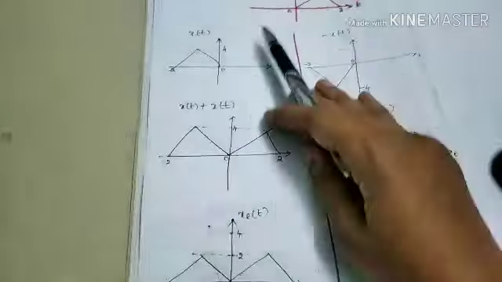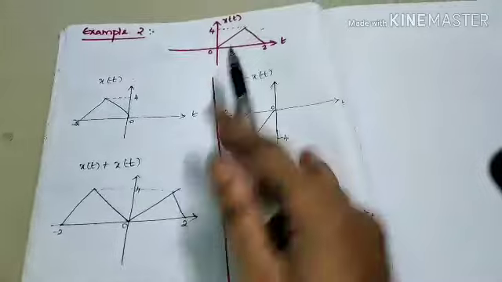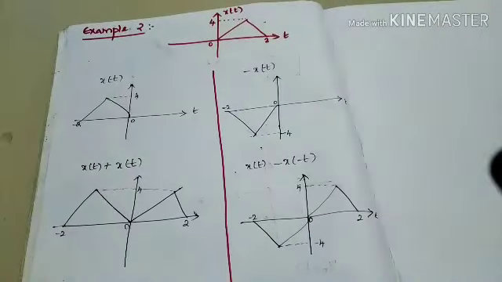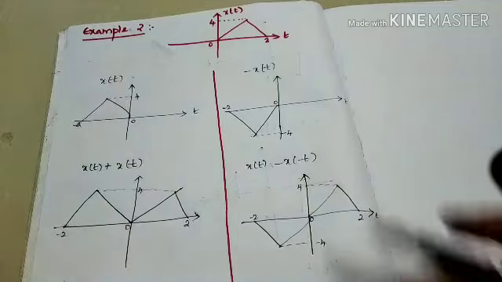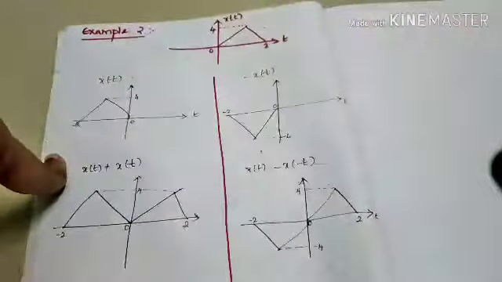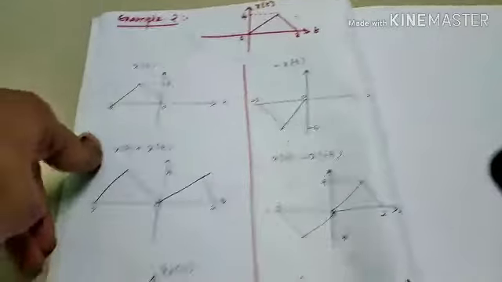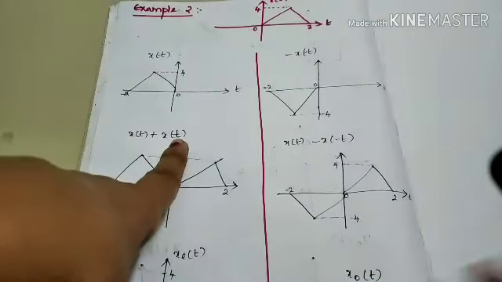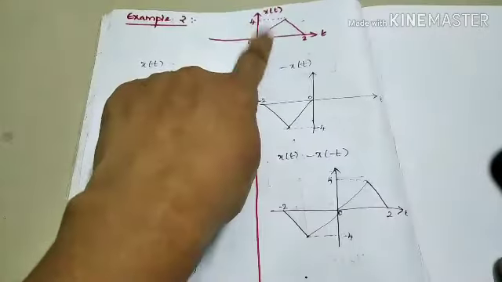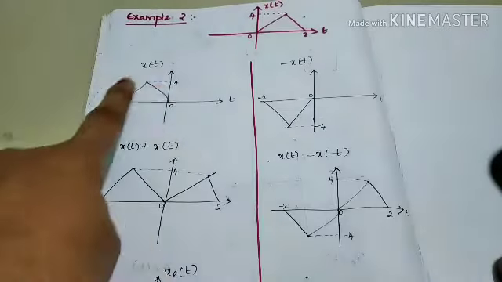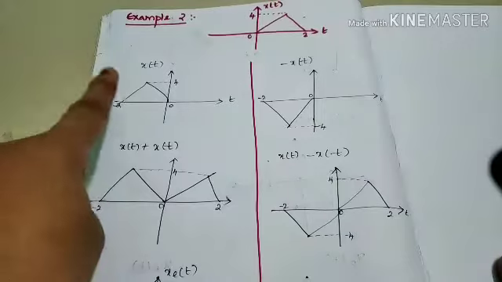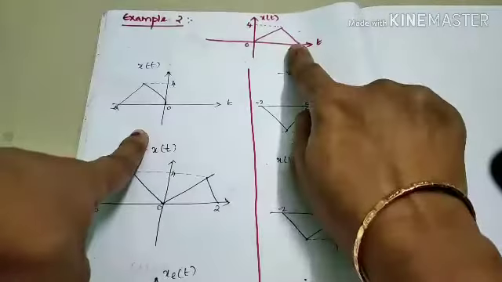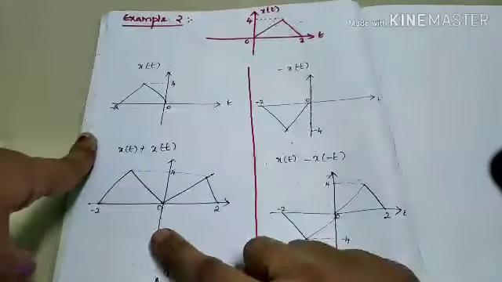Our next step is we have to add. This is our even part, this is our odd part. Once again I am explaining, this part is to find the even component, this part is to find the odd component. So x of t plus x of minus t. x of t is our given signal and x of minus t is our found signal, that is the mirror image of the original signal. So now I have added these two signals.